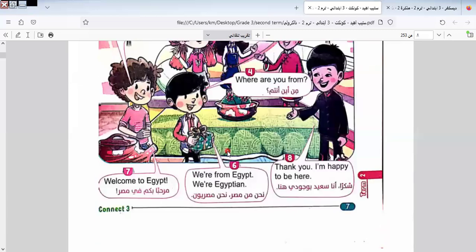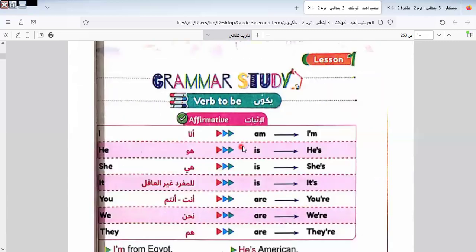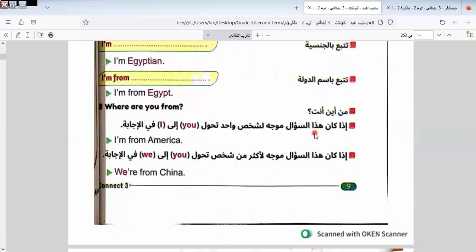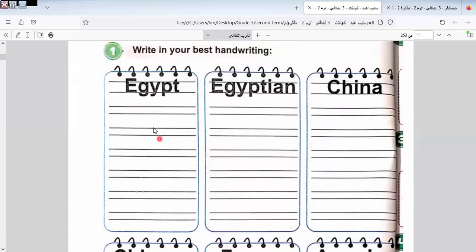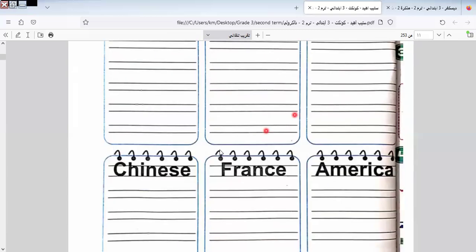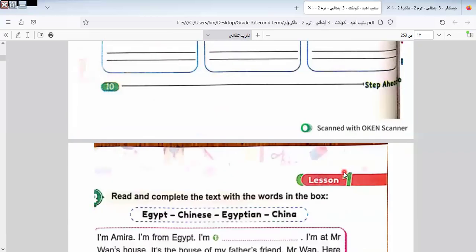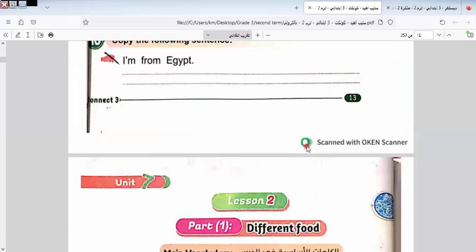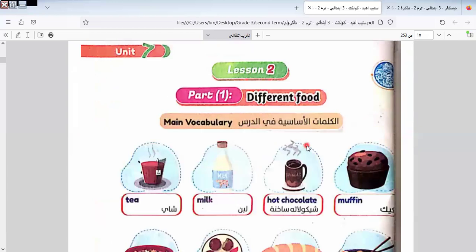Last class we also had a grammar lesson about verb to be, and we learned the abbreviation of verb to be, like I am is written like this, he is written like this. It's called abbreviation. We learned some vocab in this lesson that we must keep, like Egypt, Egyptian, China, Chinese, France, and America.